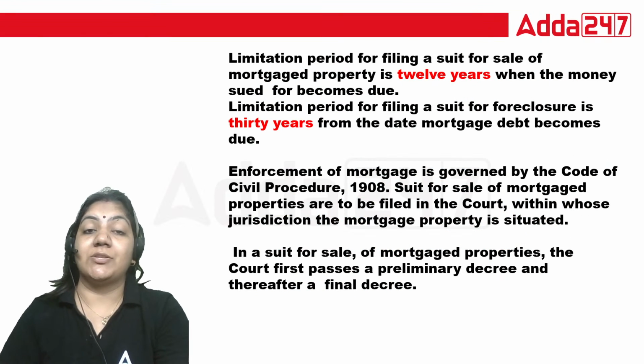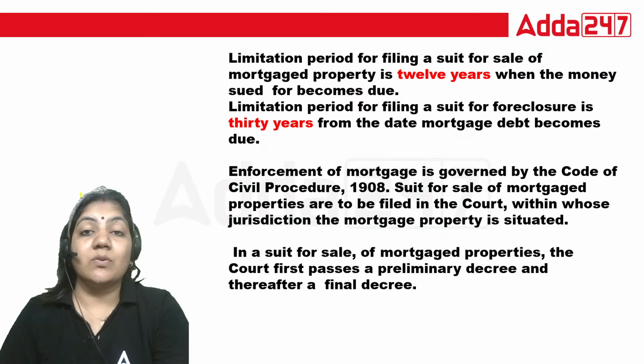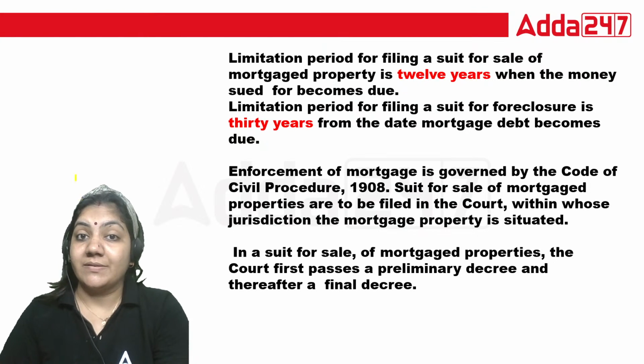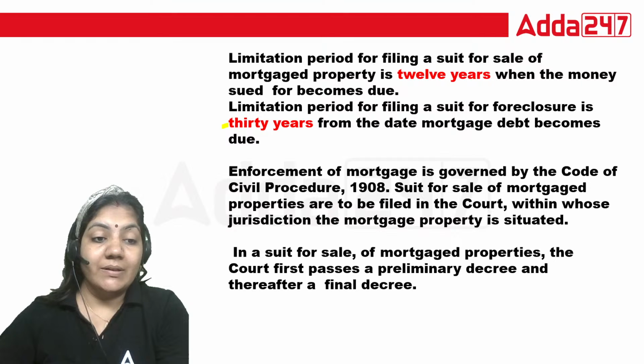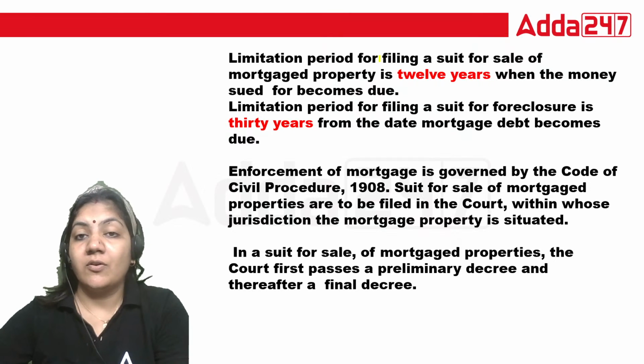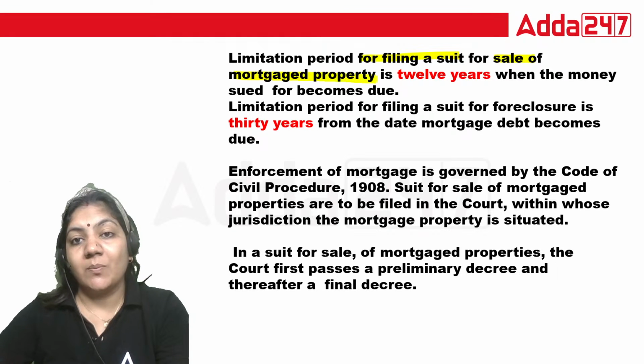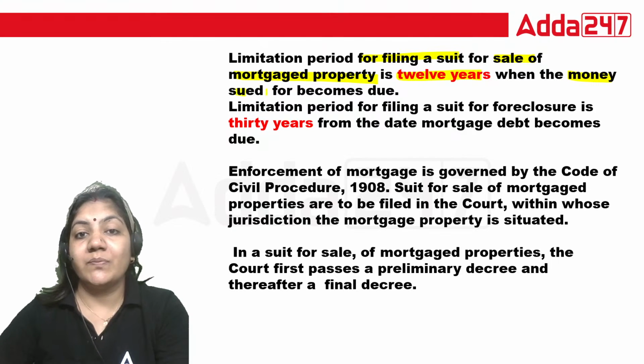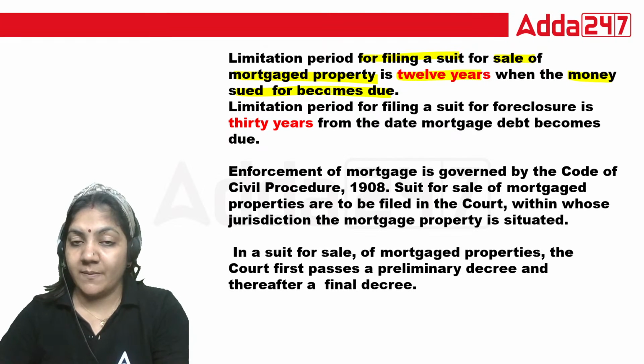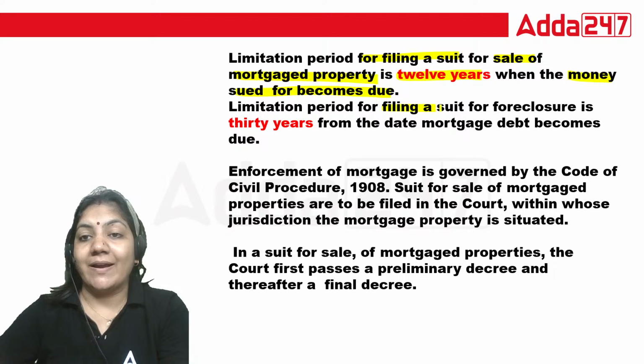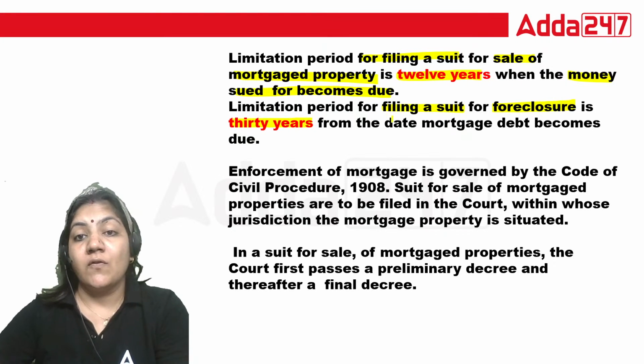Limitation means the time limit in which we can file the case. The limitation period for filing a suit for sale of mortgaged property is 12 years from when the money becomes due. The limitation period for filing a suit for foreclosure is 30 years from the date the mortgage debt becomes due.